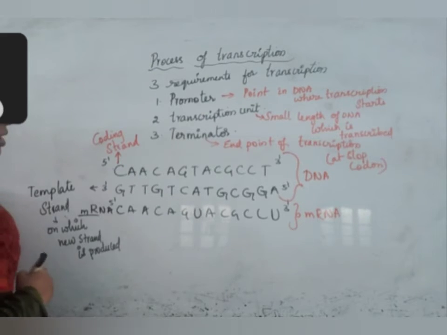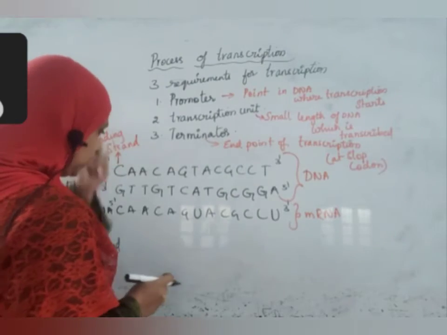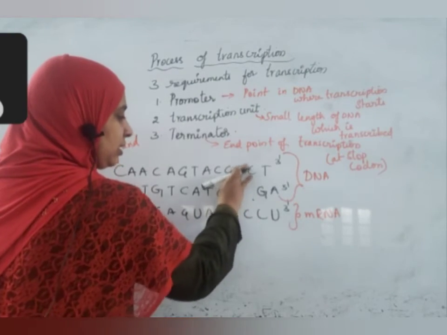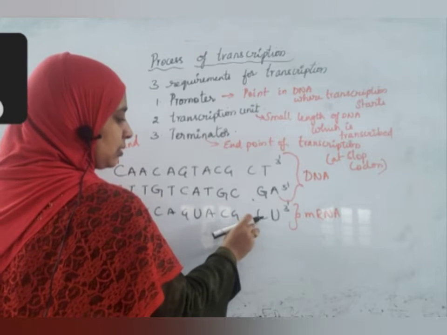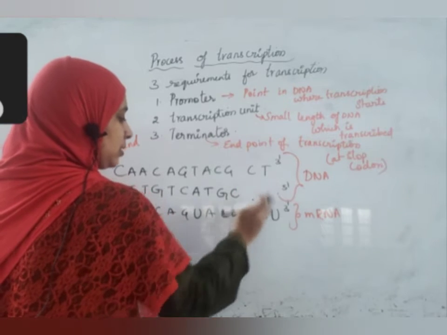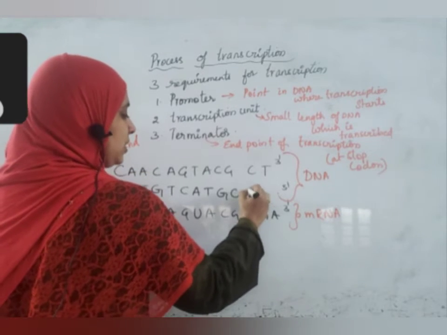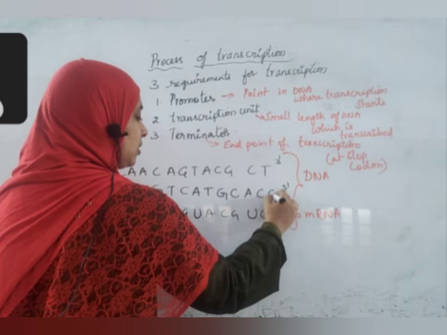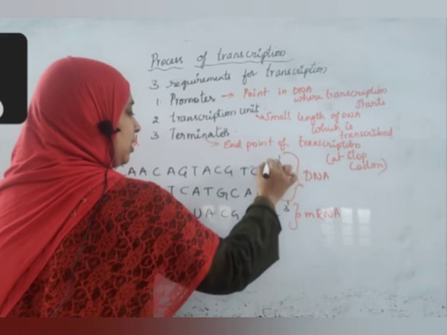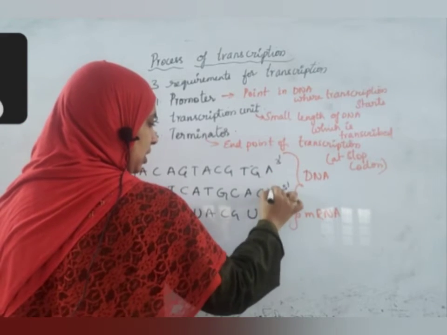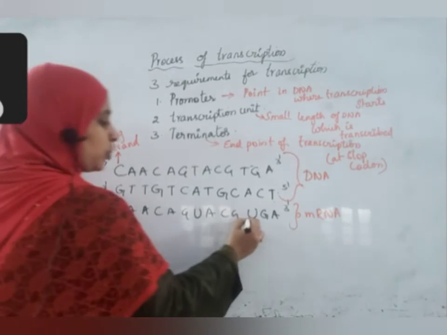So in this, we'll write here UGA. Opposite to this, adenine, cytosine, guanine. Here thymine, guanine, adenine. So this is a stop codon.